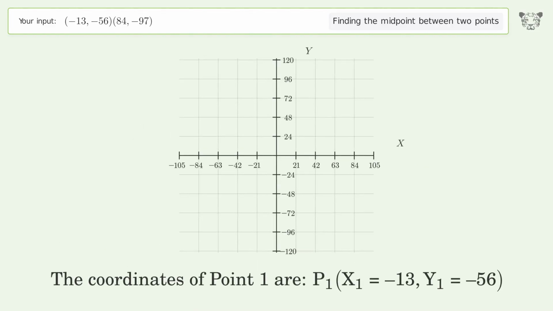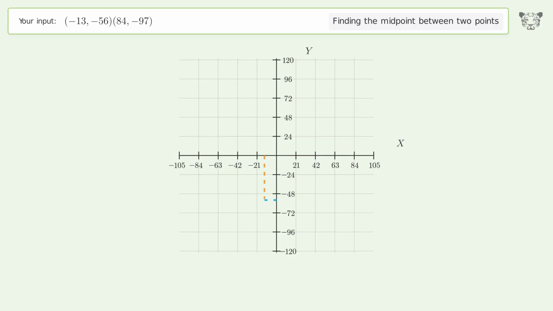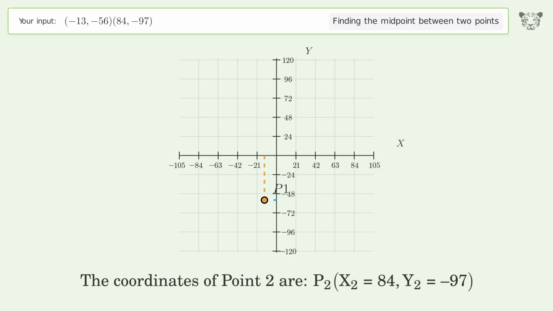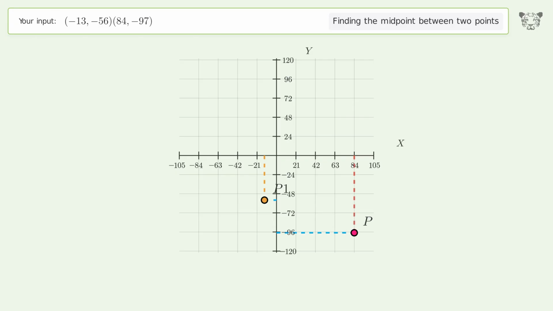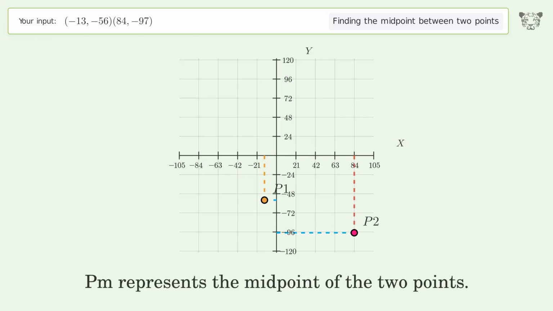The coordinates of point 1 are, x1 equals negative 13, y1 equals negative 56. The coordinates of point 2 are, x2 equals 84, y2 equals negative 97. PM represents the midpoint of the 2 points.